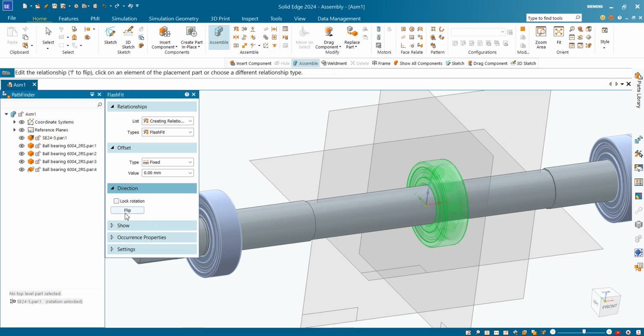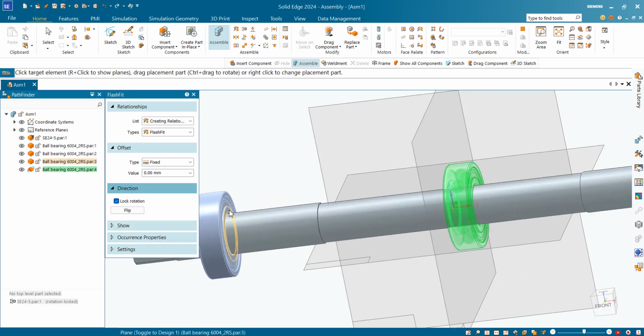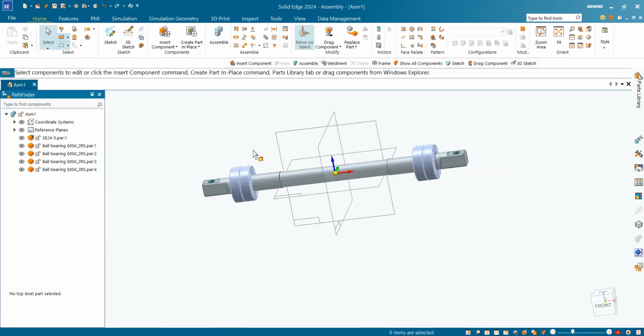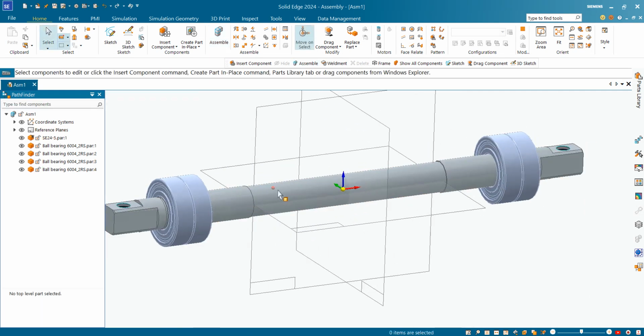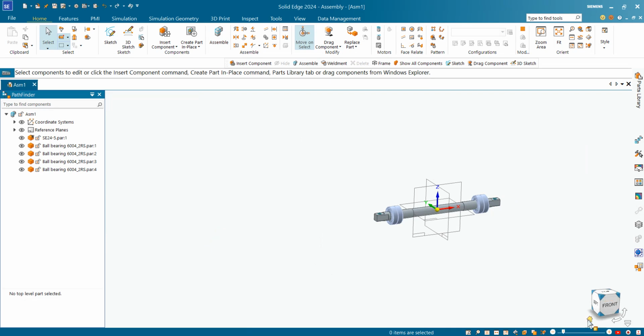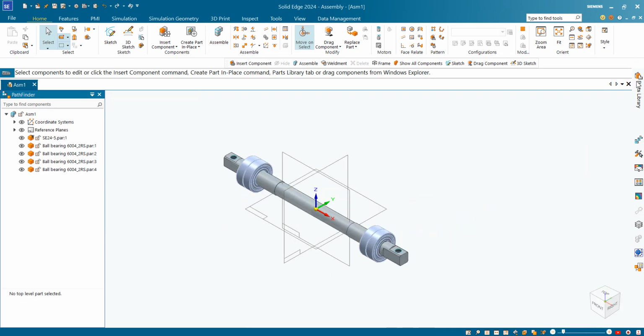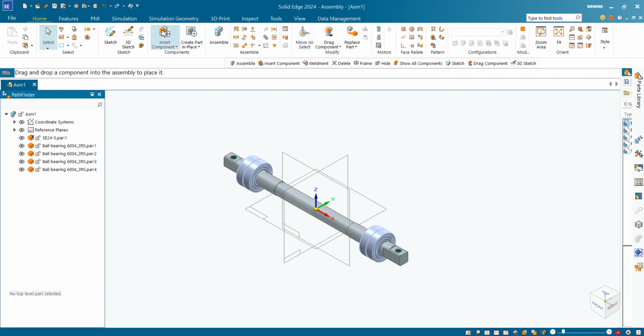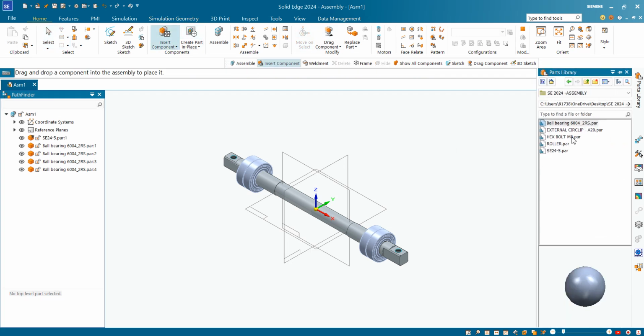First of all, we will give rotation and lock it, right click, and then we will give this and this to each other. Okay, so you can see now our next is insert component. I will go to insert component and will insert circlip here.